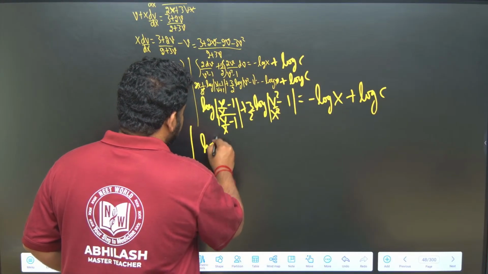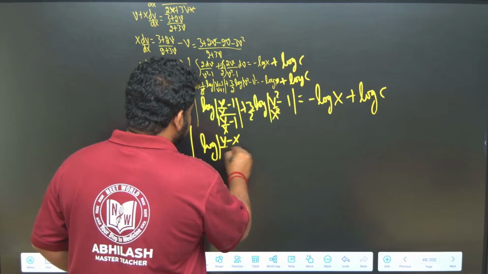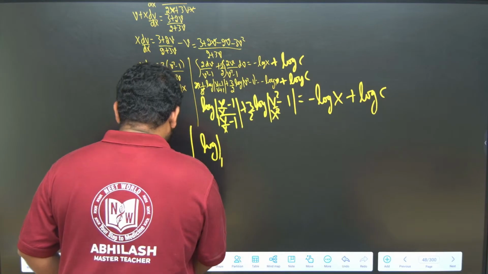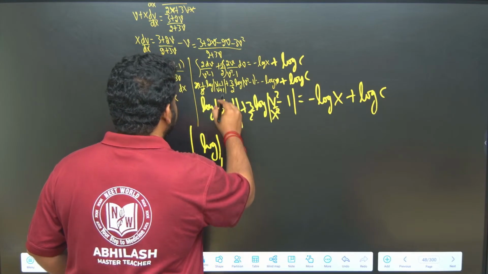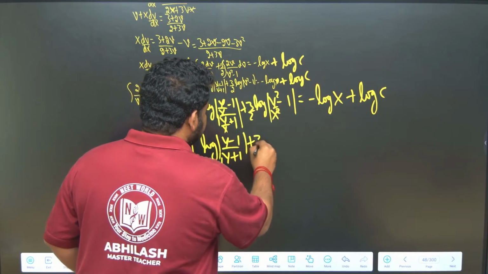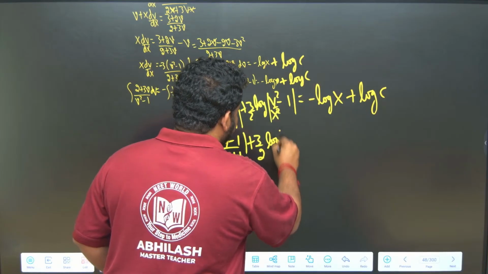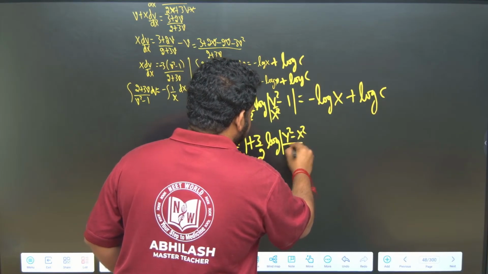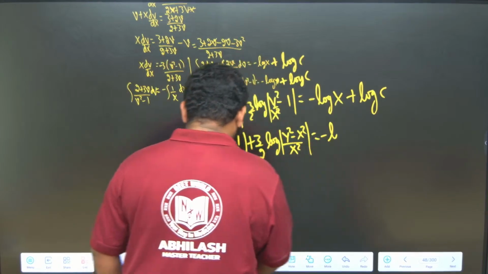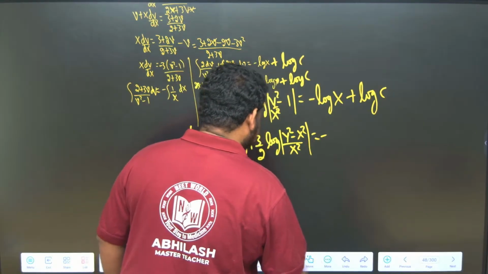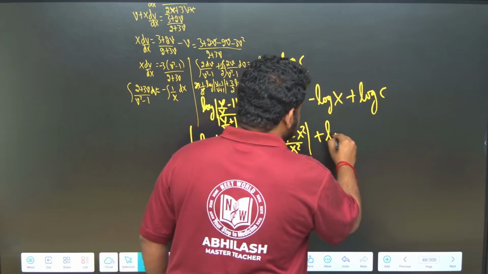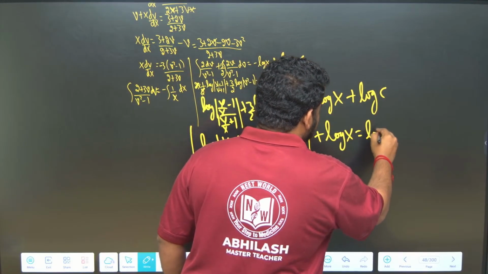Log of y minus x by x, this also y minus x by x. So, what can I write? y minus 1, this should be y plus 1, correct? So, this will be y minus 1 by y plus 1. This will be 3 by 2 into log of y square minus x square by x square. This is minus this. Let me bring it this side. If I bring it this side, this will become plus. This will become equal to plus log x is equal to log c.